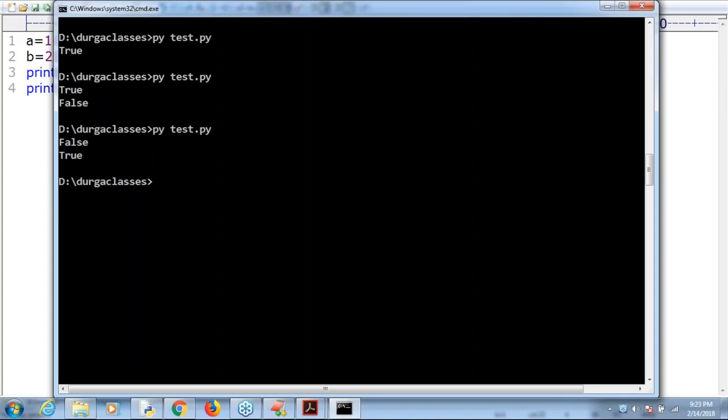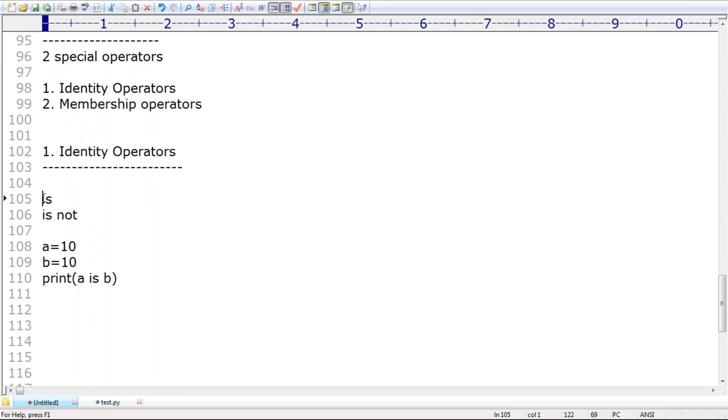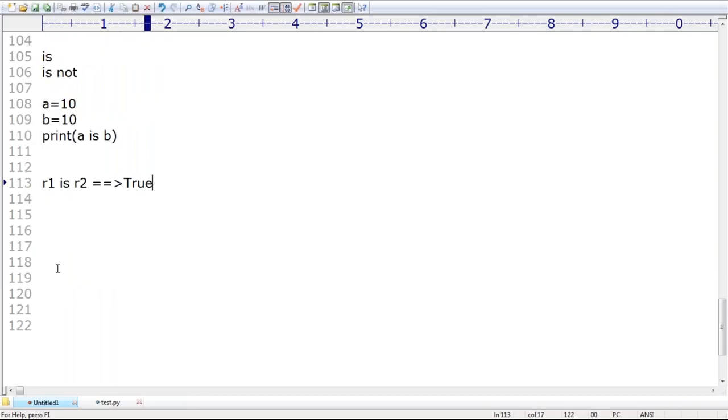Any explanation required? Okay, that's all. These two operators are by default considered identity operators. Very commonly, we are going to use these operators, right? Okay, can you please tell when r1 is r2 returns True? Anyone can tell? When is this going to return True? If r1 and r2 point to the same object, then r1 is r2 returns True.